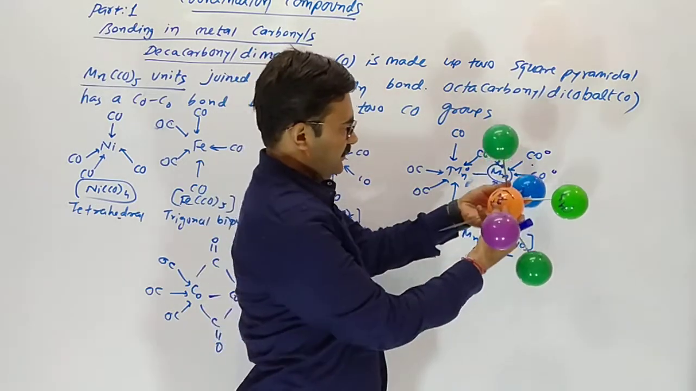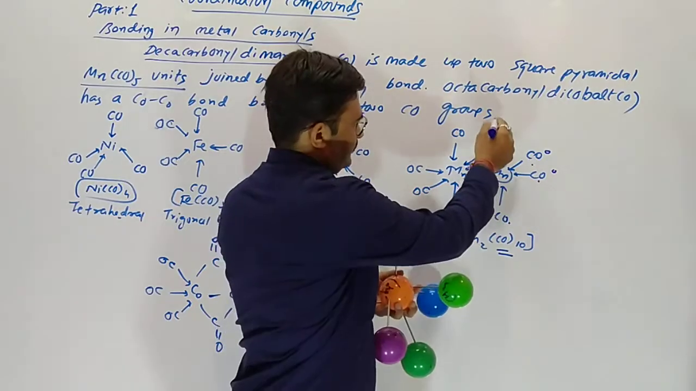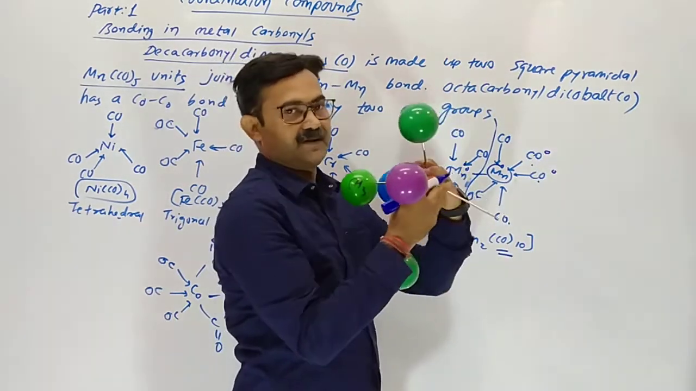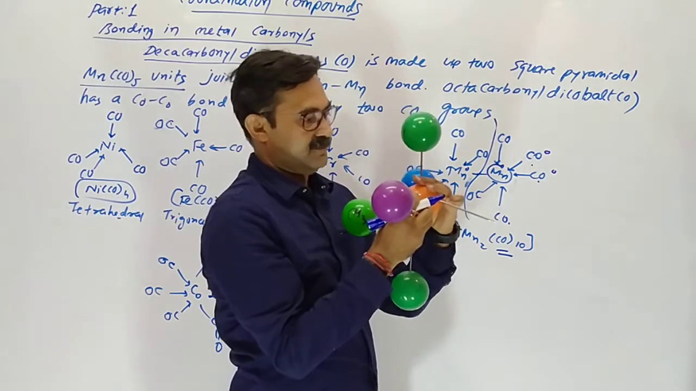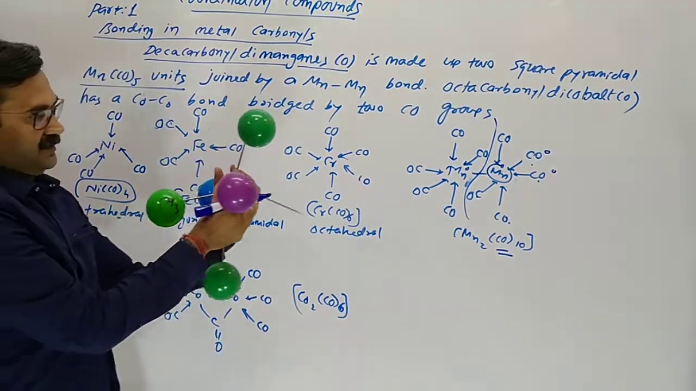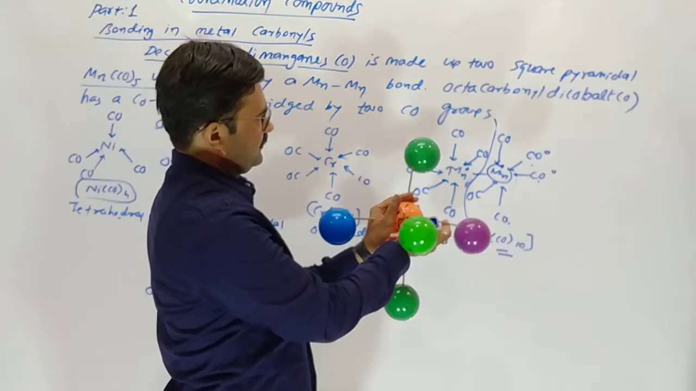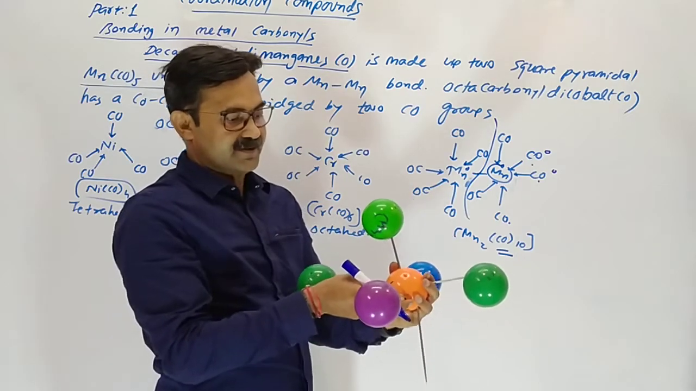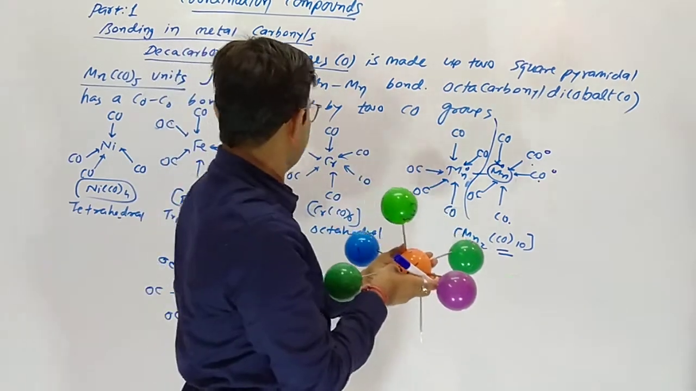And these two parts, one of this and another, the inverse of it, are combining with each other. Two MnCO5 parts are combining like this. This side is square pyramidal, and these two square pyramidal units join with each other by